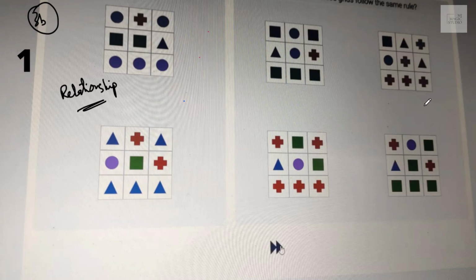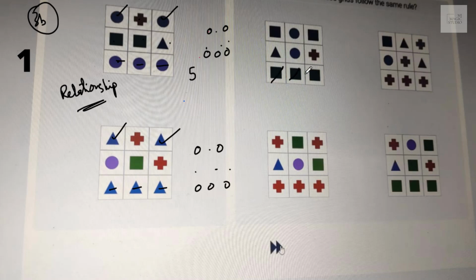Fine, let's see the relationship. 3 same, 3 same here, and I can see these two also same with fixed, and other symbols are different from this. That means here we have 5, 3 and 2 at the top. Other symbols are different. So which two shows the same kind of 5-5 relationship?